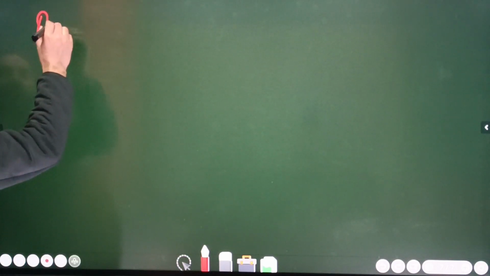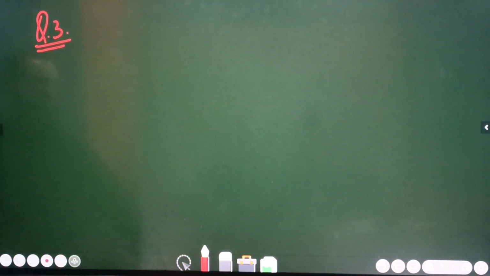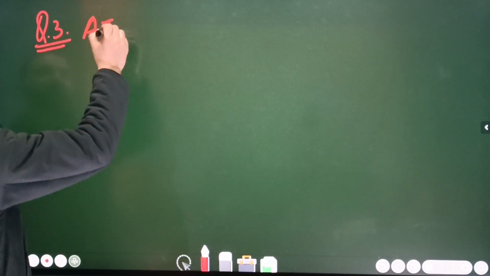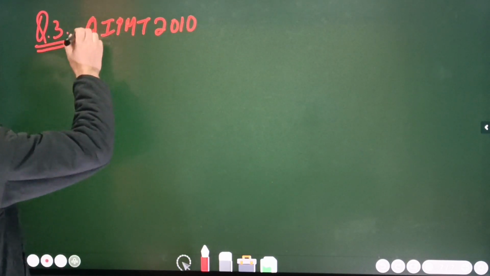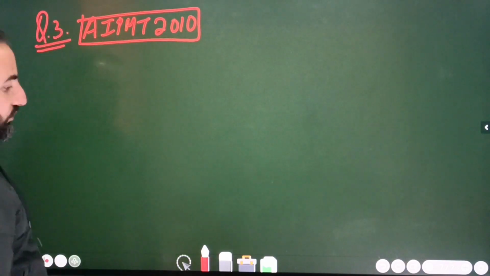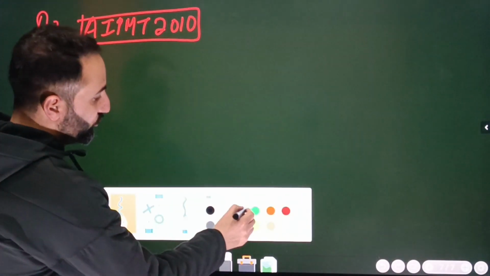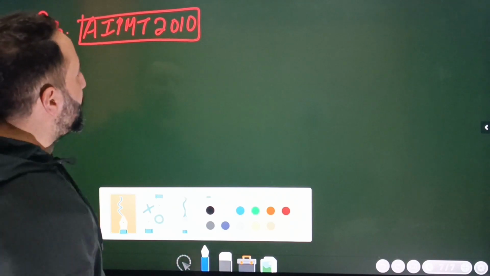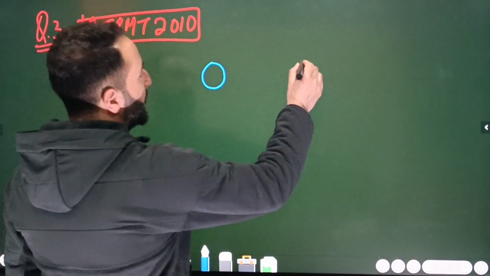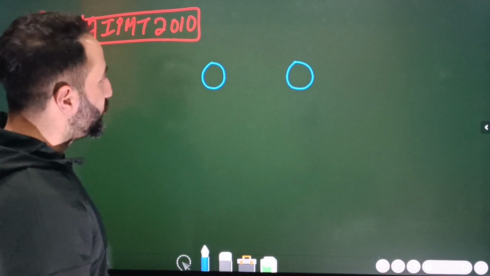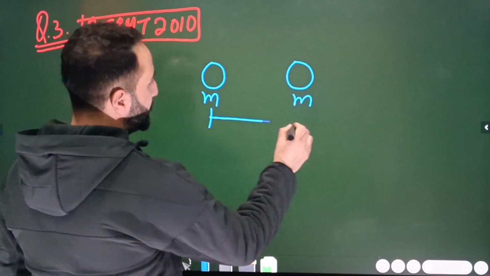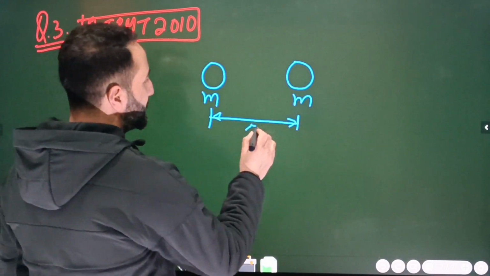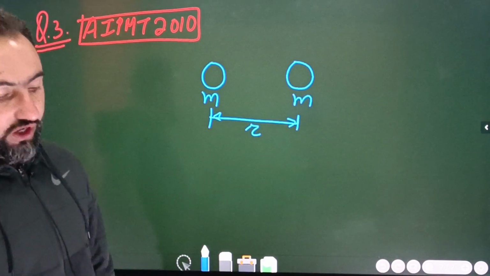We have example number 3. It is a good example, asked in AIPMT 2010. You can see it in the DPP sheet as well. Nice question, asked in the AIPMT 2010. Let's try to do this problem. These are two particles again, each with mass m, and the separation between them is equal to r.